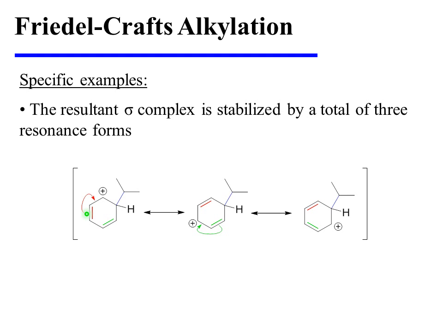As the red pi-bonding electrons shift over one bond, the carbocation is delocalized to a second position on the ring, and when the green pi-bonding electrons shift over one bond as well, the carbocation is delocalized to a third position on the ring.